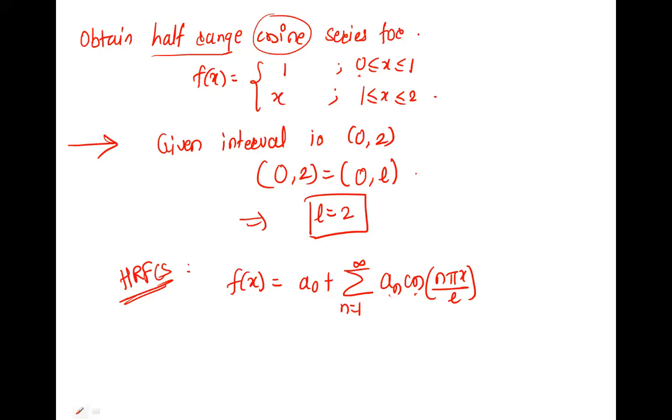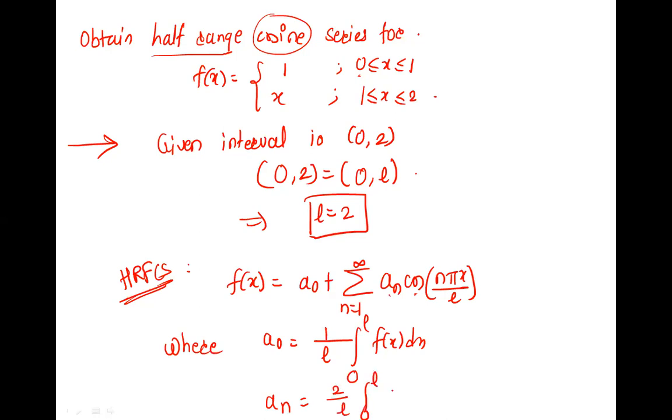Okay, so we have to define two things, a naught and an. What is a naught? 1 upon L, 0 to L, f of x dx. And an is 2 upon L, 0 to L, f of x cos n pi x upon L dx. Okay, these two terms we need to find. Go with a naught first. So what is L here? L is 2. So write that.